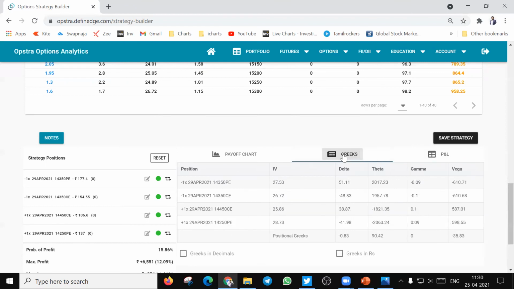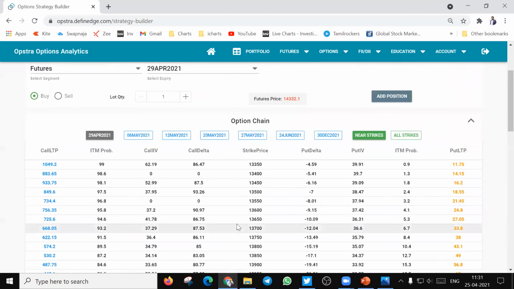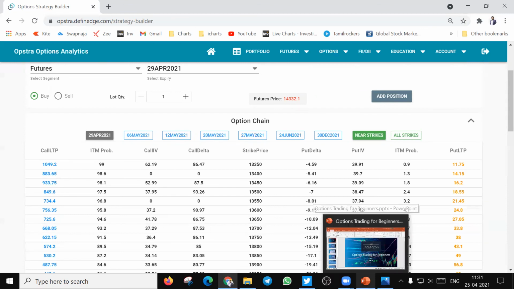And in case you are option savvy and you have a lot of passion to learn options, you can always look into the Greeks tab to understand what is the IV, delta, theta, gamma and vega, which is quite interesting for option sellers to understand and make a lot of money. Guys, this is how we can do a paper trade using the DefineEdge Opstra tool. Hope this will be very useful for you guys.